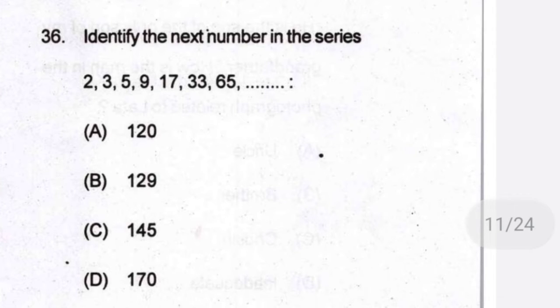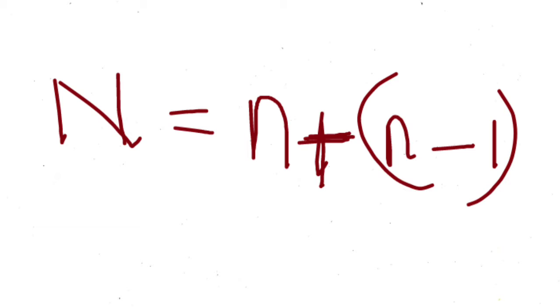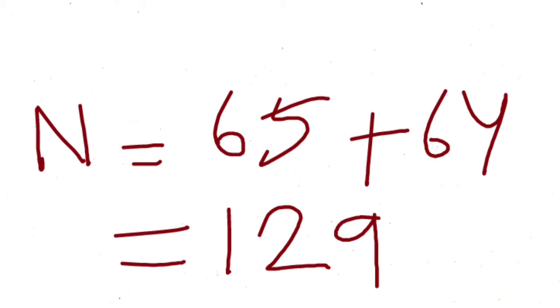Now the next question is to identify the number in the series given. From the series you can see the subsequent number in each case is the addition of the present number and its previous number. So that is n is equal to n plus (n minus 1). So the next number we will get is 65 plus 64, that is 129. So the answer is B.